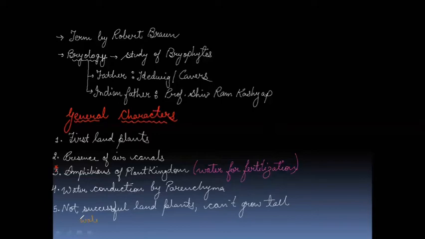Water conducting tissue and food conducting tissue are absent. That is about which tissues we are talking over here. We are talking about the xylem and phloem, that is the vascular tissues. What are the vascular tissues?